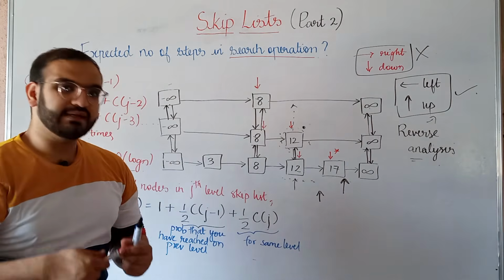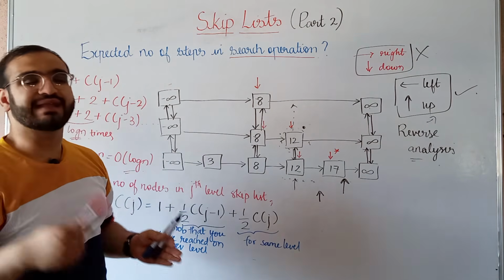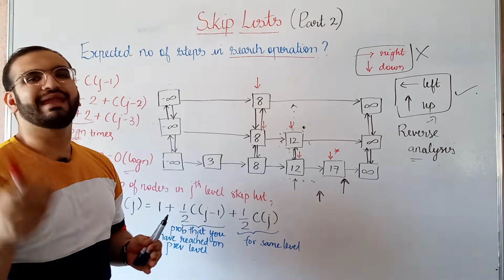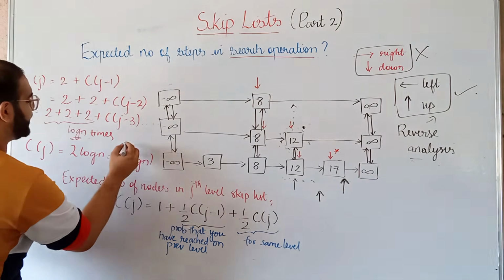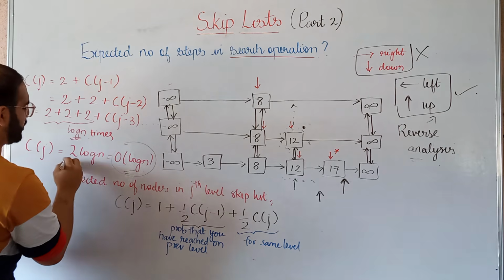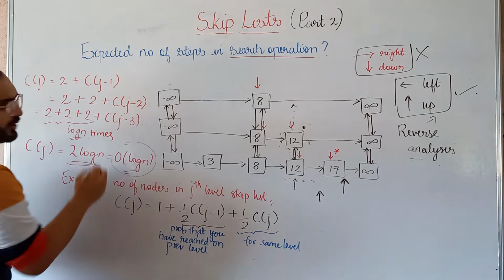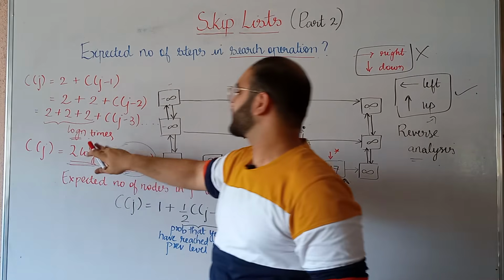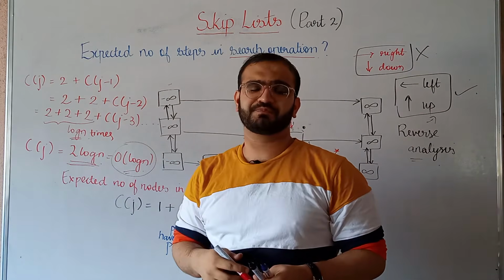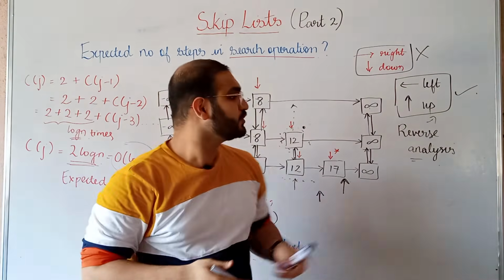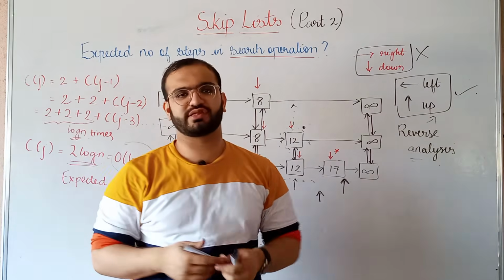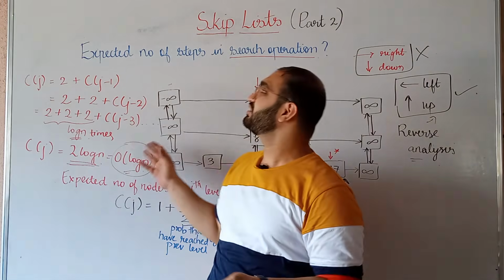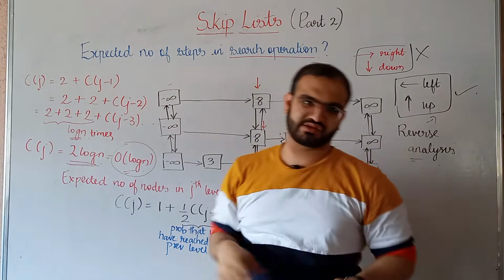So the expected number of steps that have to be traversed in a search operation in a randomized skip list will be order of log n, or to be precise, 2 log n. So this determines the cost of the search operation in a randomized skip list using reverse analysis. So we have learned many things in the previous video and this video about skip lists.